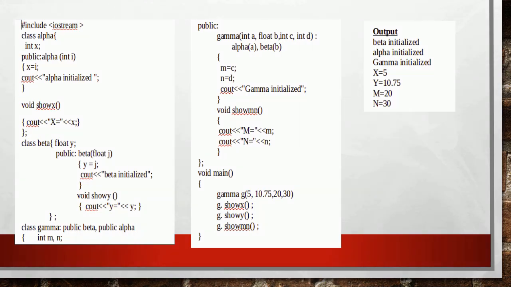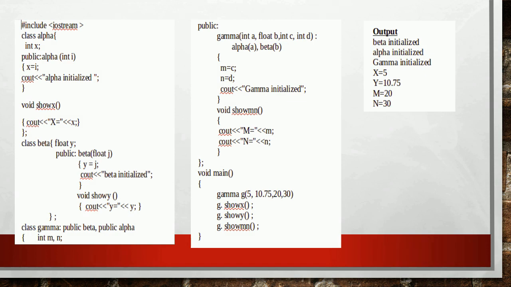This is an example program for constructors in derived classes. Here alpha and beta are two base classes, and from these base classes class gamma is derived. Class alpha has a constructor with one argument of type integer, and class beta has a constructor with one argument of type float. Now it is the responsibility of class gamma to supply values to the constructors of alpha and beta. Thus gamma uses a special type of argument passing mechanism.